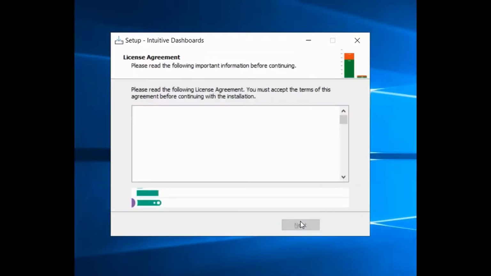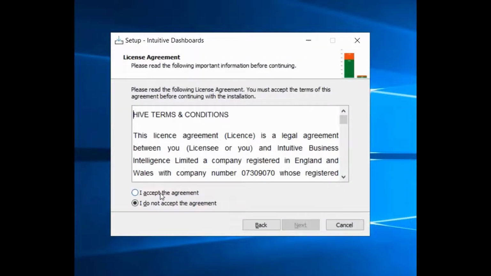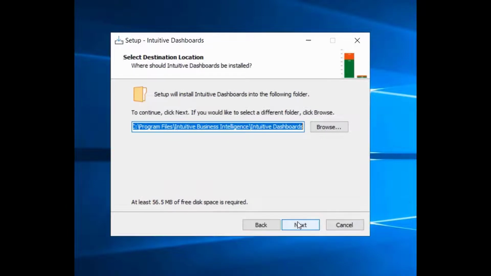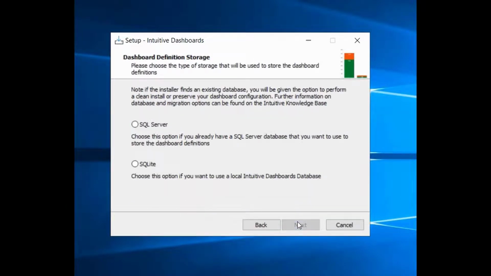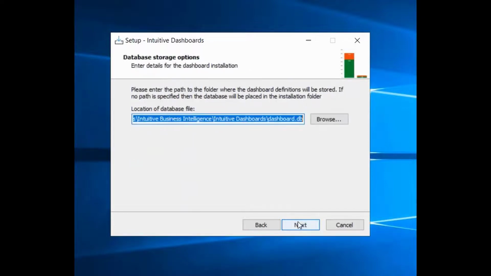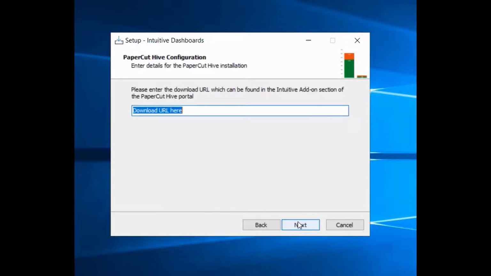Once you have obtained the software, it is a step-by-step process to install using the installation wizard. The software requires a Windows environment, which can be desktop, server, or hosted. Many of the options are predefined. When we get to the Papercut Hive configuration screen, we paste in our unique connection string that we copied from Papercut.